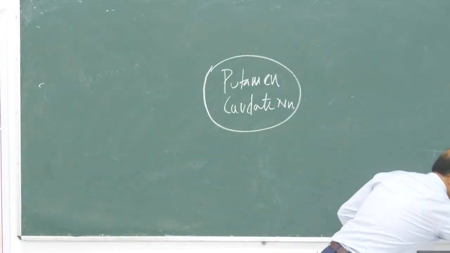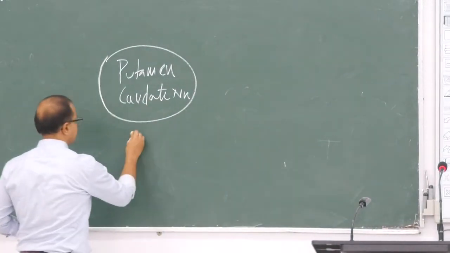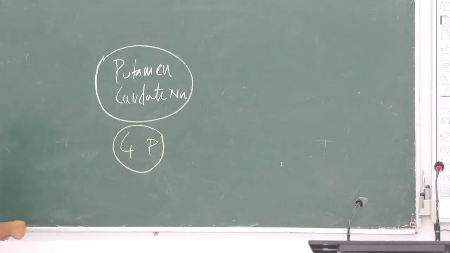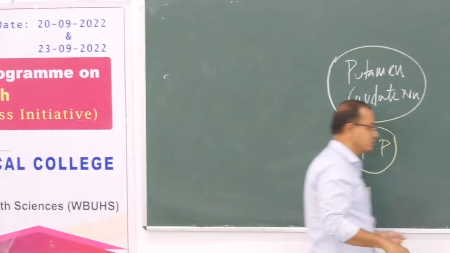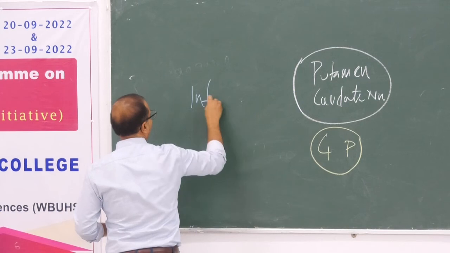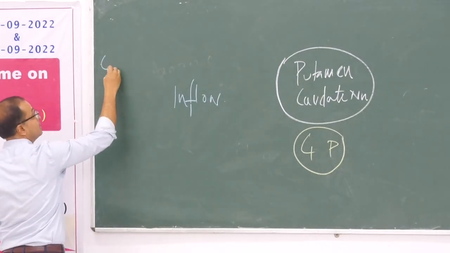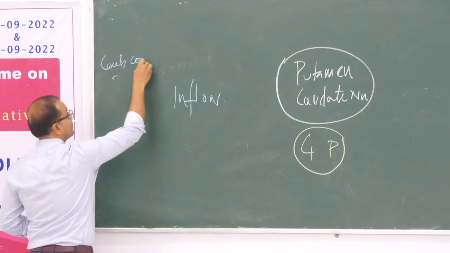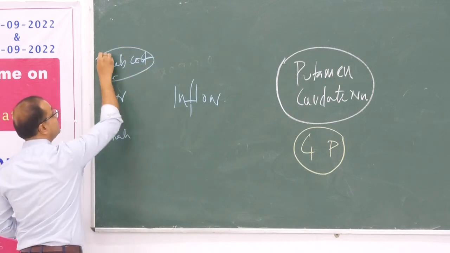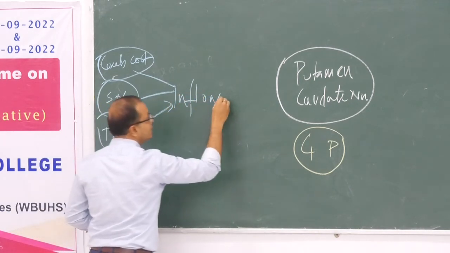Another nucleus of the basal ganglia, the basal nuclei, is the globus pallidus, so we call it GP. The impulses coming from different sources we call the inflow of impulses. The inflow comes from three separate sources: cerebral cortex, substantia nigra and the thalamus. We call them inflow.